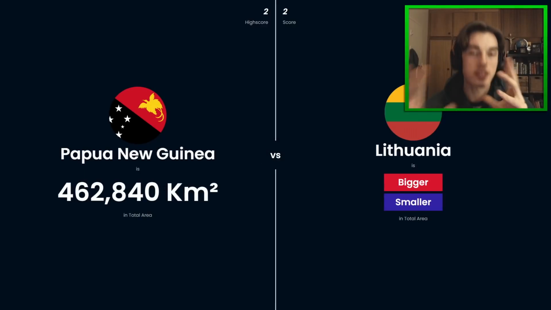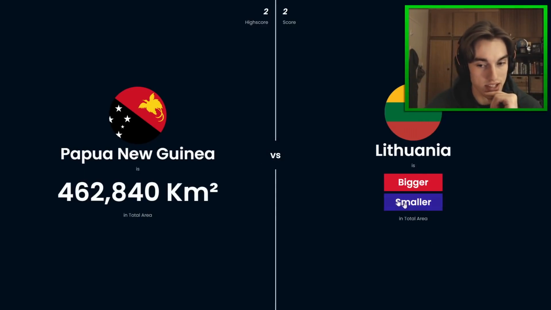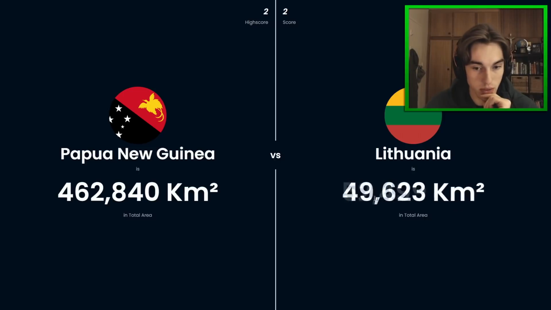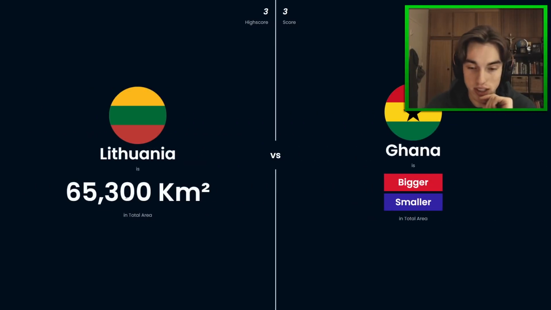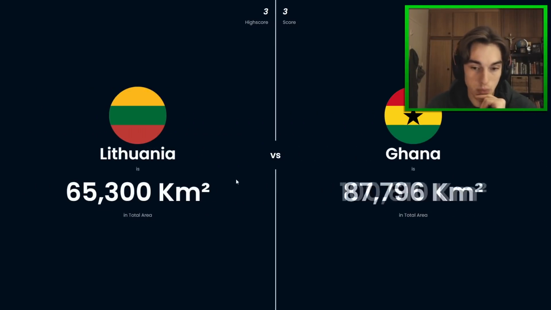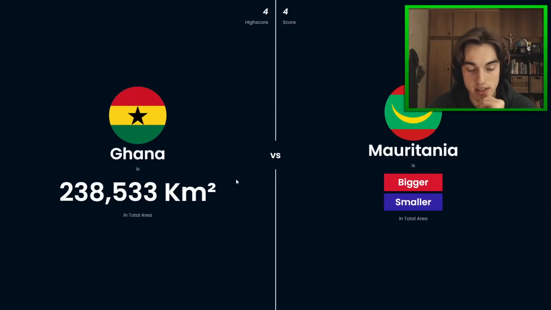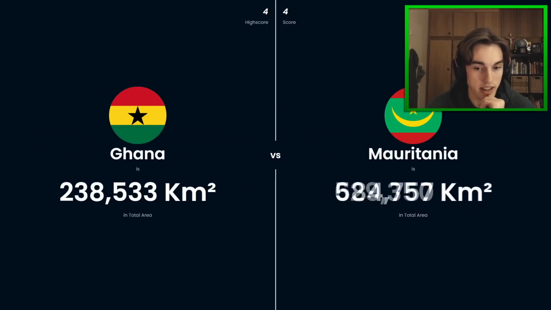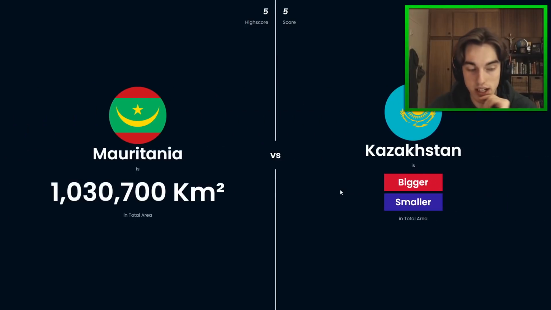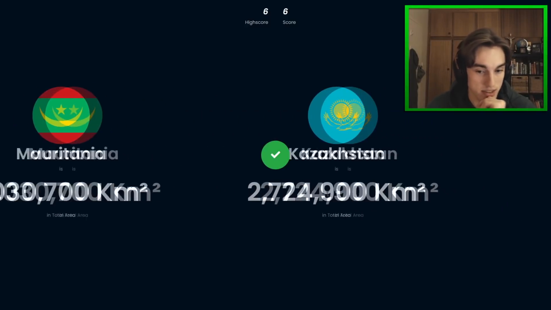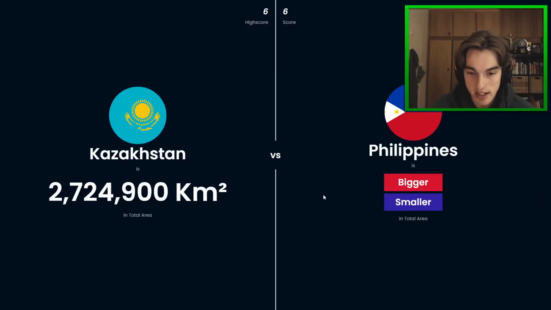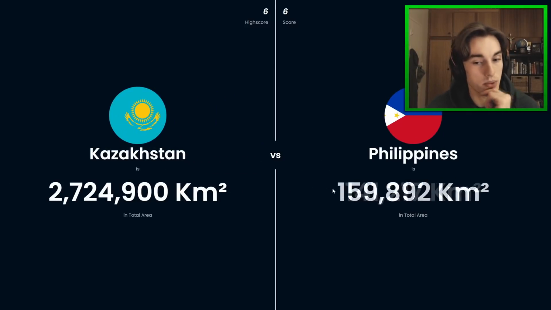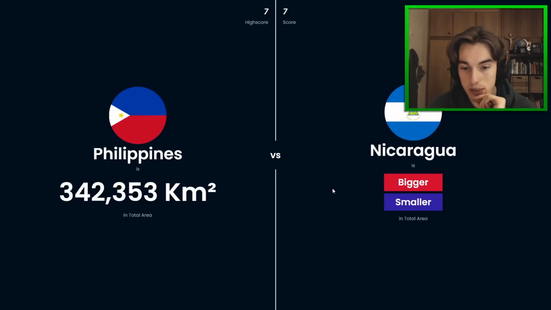And so Lithuania, obviously everything in Europe, kind of a bit smaller. So I think Lithuania will be one of the smaller European countries. Yeah, significantly smaller, even smaller than I thought. And so then Ghana will be bigger. So about 3 times the size. Mauritania is way bigger than Ghana, 100 million kilometers squared, and Kazakhstan is way bigger than Mauritania even. So yeah, 2.7 times the size.